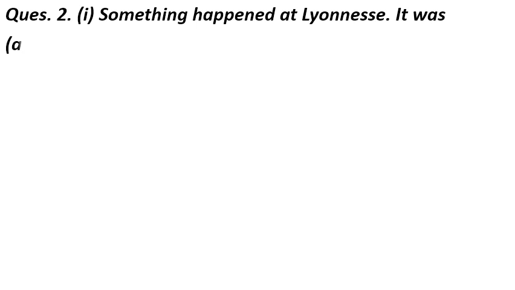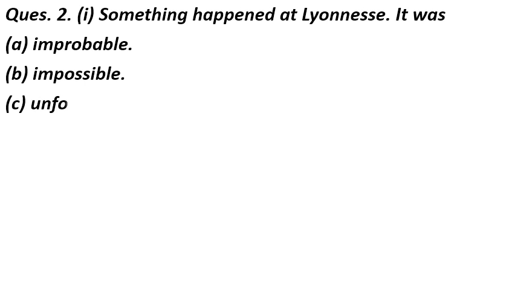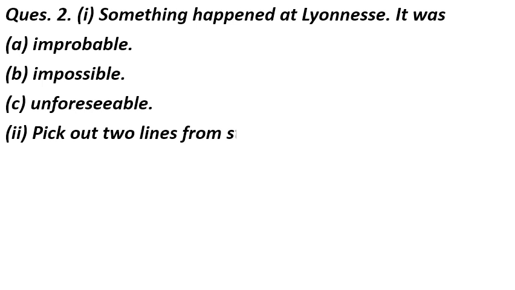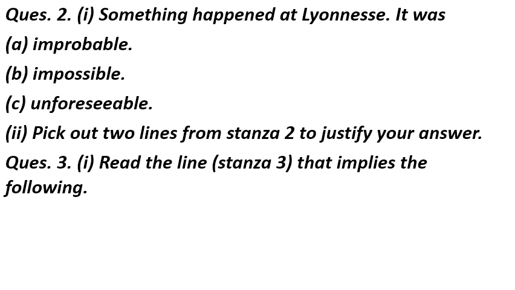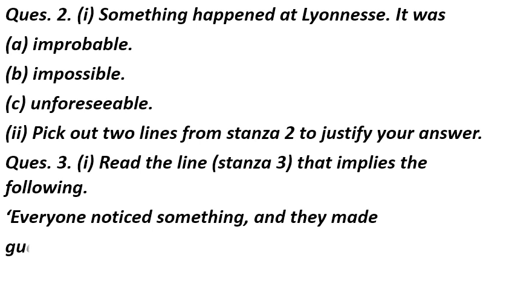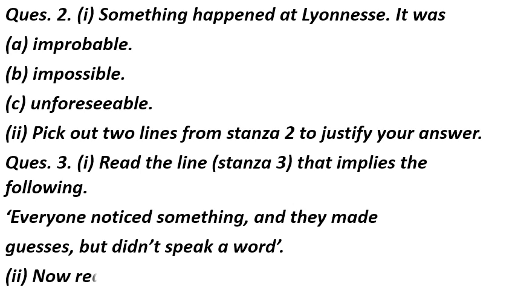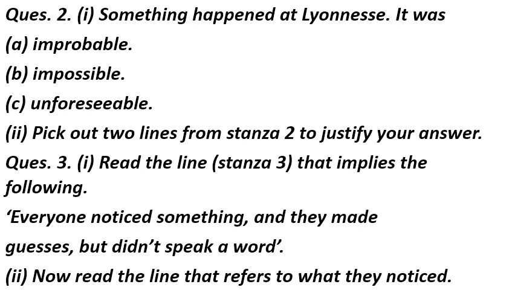It was A. improbable, B. impossible, C. unforeseeable. Part 2 is, pick out two lines from stanza 2 to justify your answer. Question number 3, part 1 is, read the lines in stanza 3 that imply the following: everyone noticed something and they made guesses but didn't speak a word. Part 2, now read the line that refers to what they noticed.